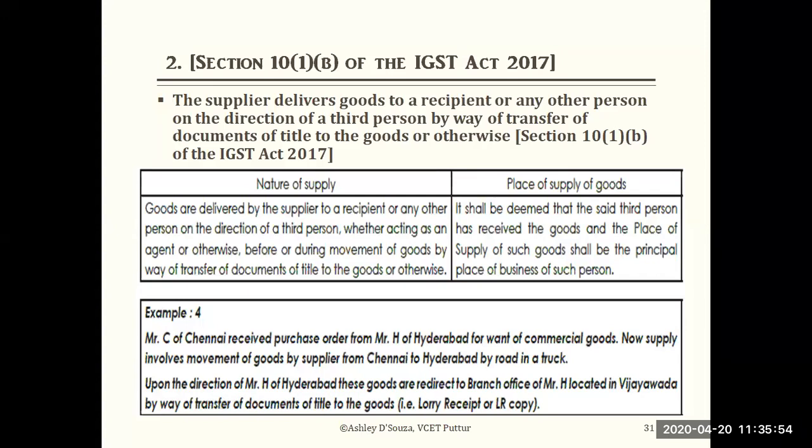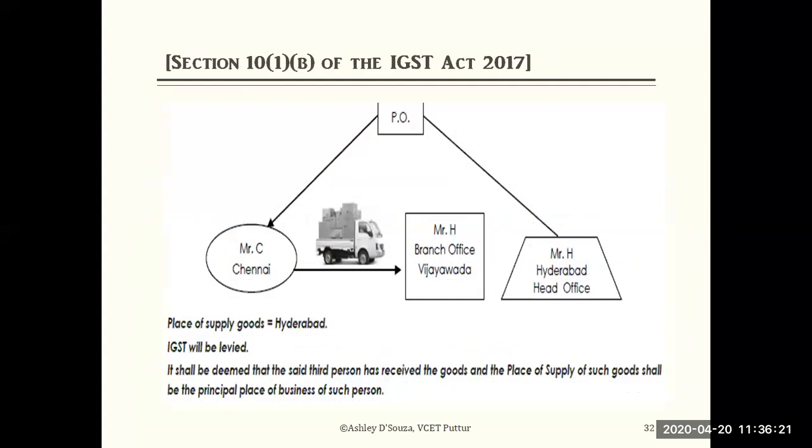please, instead of sending to me, send the goods to another location of mine in Vijayawada. There is one more location. Actually, you are sending to me in Hyderabad, but I want the goods supply to be redirected to Vijayawada. Because it is carried through the truck, through the lorry receipt and lorry copy, that copy, it is said that by way of the transfer of the documents, please redirect that supply to Vijayawada. So what will happen in that case? Which is the place of supply you are going to consider here? It has been shown as a flow chart.